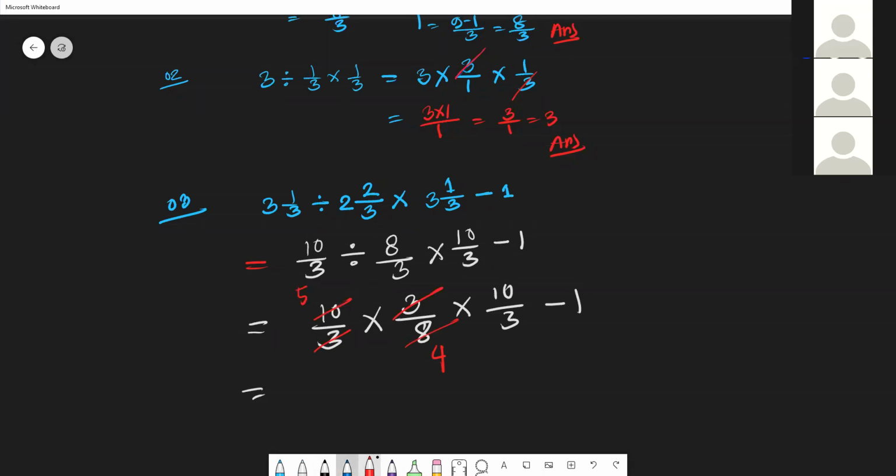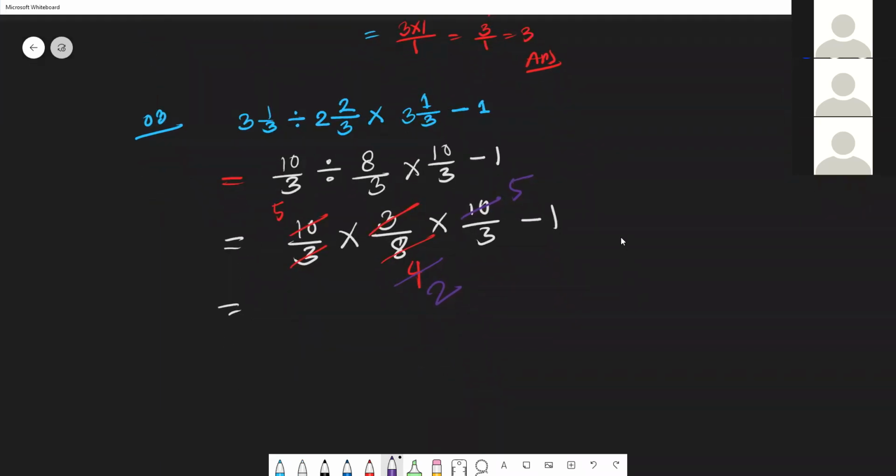So again, if we divide this one by 2, there will be 2. If we divide this 10 by 2, there will be 5. So what we see in the upper side, the total number is 5 multiply 5. And here is 2 multiply 3. And the right side is 1.